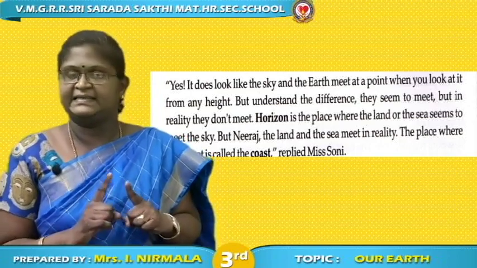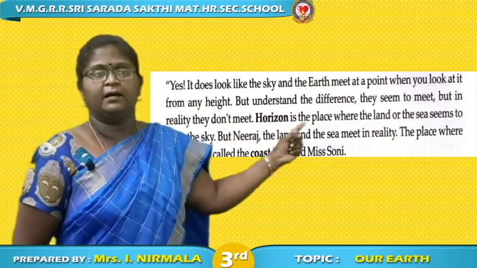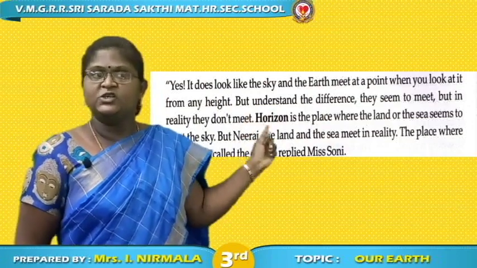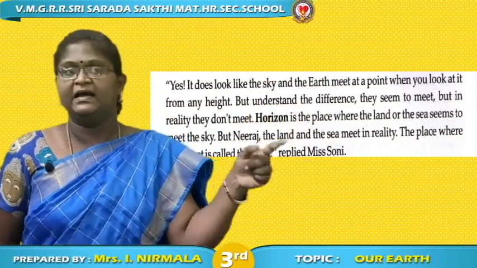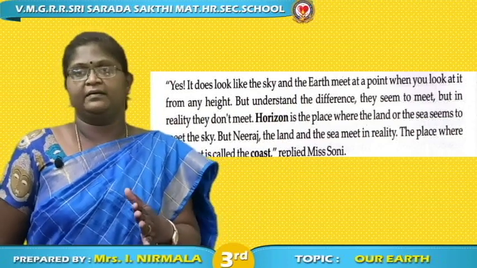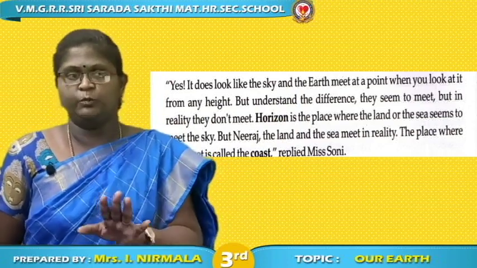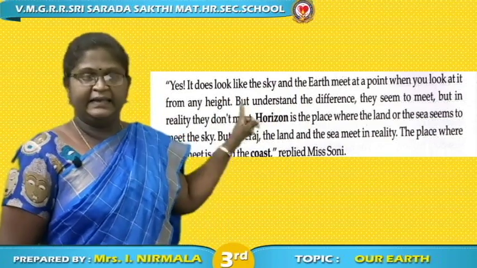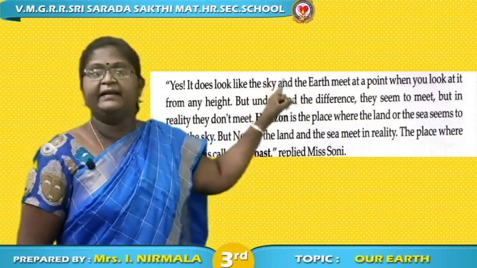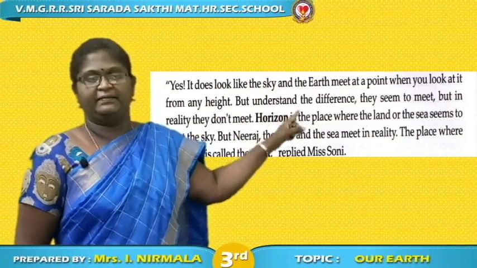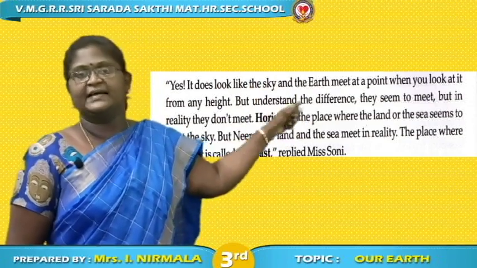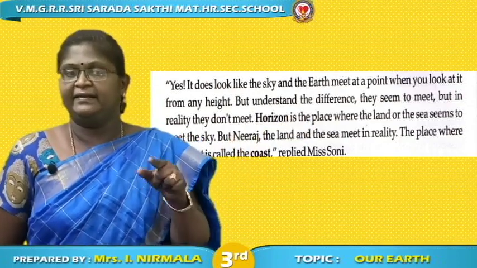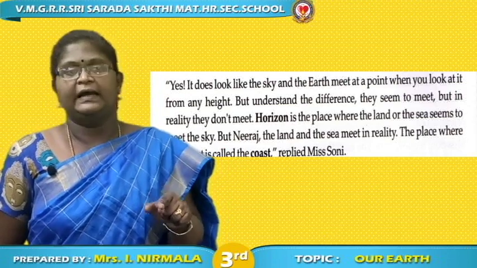But understand, there is a difference. They seem to meet, but in reality they don't meet. Horizon is a place where the land and the sea seem to meet the sky, but it does not meet. But Neeraj, the land and the sea meet in reality. The place where they meet in reality is called the coast.